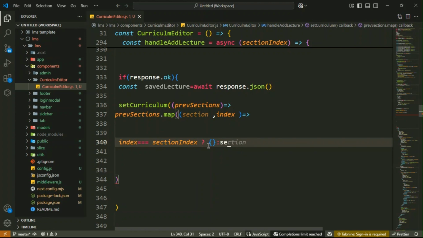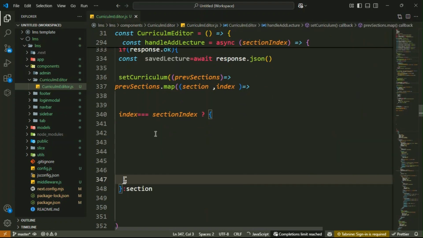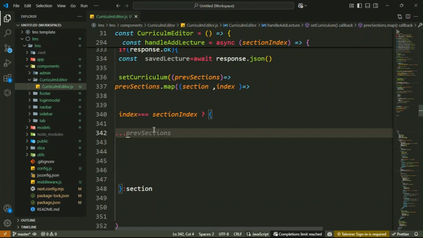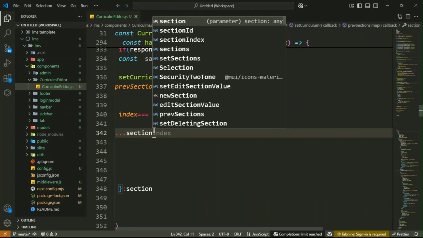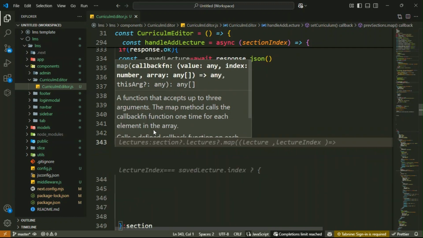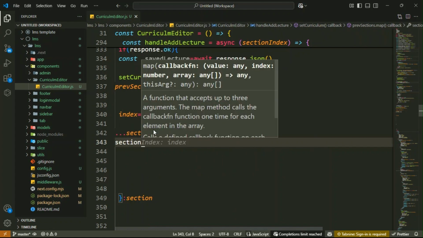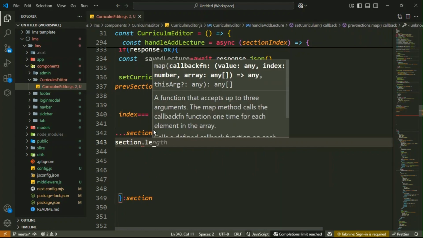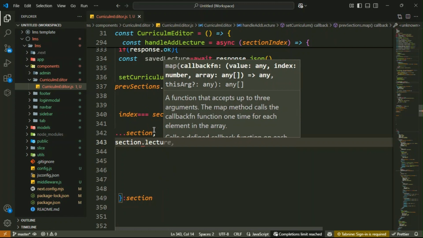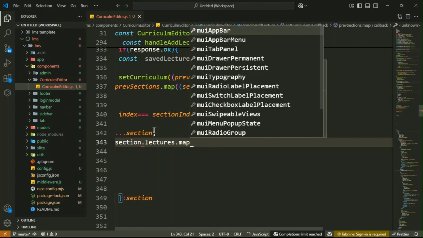So that is the array of the sections. Then inside this bracket we have to implement the logic. Here you have to spread your sections. So you write dot dot dot section. Then here you write a comma. Then again section dot lectures dot map. Here you have to access each lecture, section dot lectures, and write the lectures dot map function.